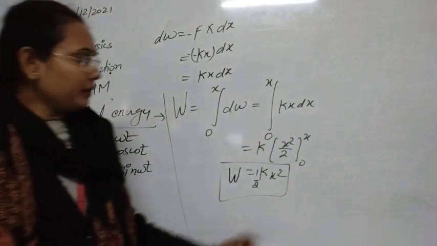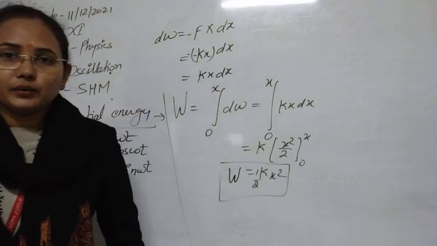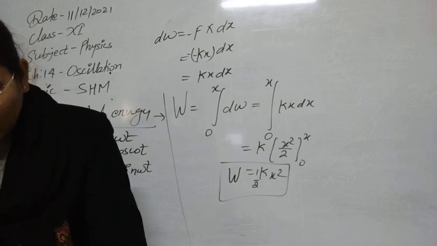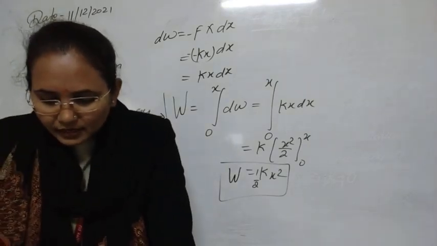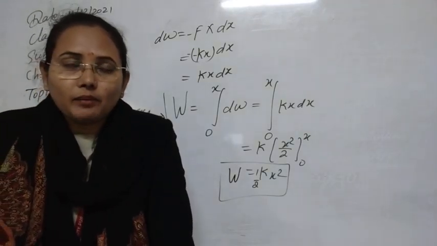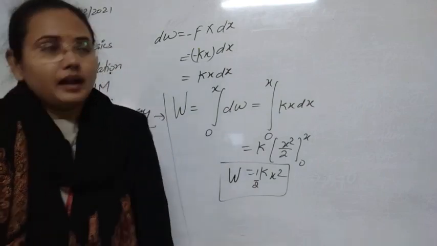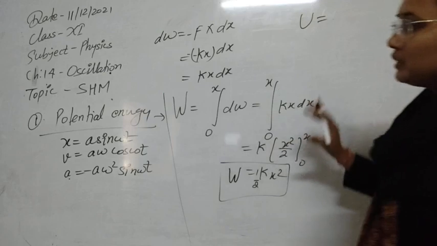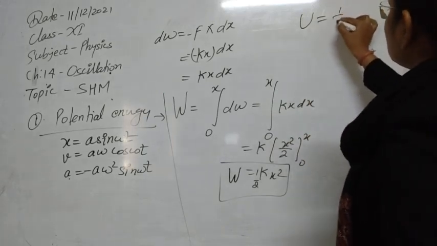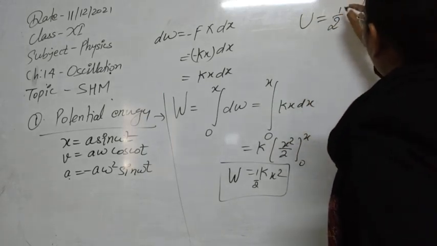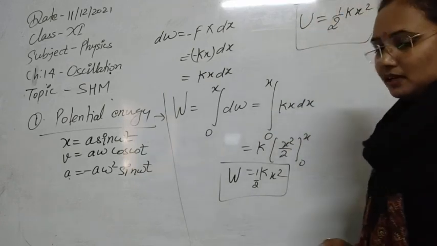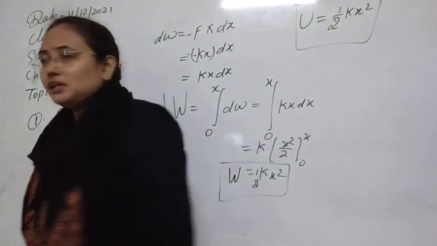As you know, whenever we do some work against a force, this work is stored, or appears, as the potential energy of the particle. So the potential energy while executing simple harmonic motion is that the system has potential energy equal to half of k x square. This is the net potential energy stored in the system.